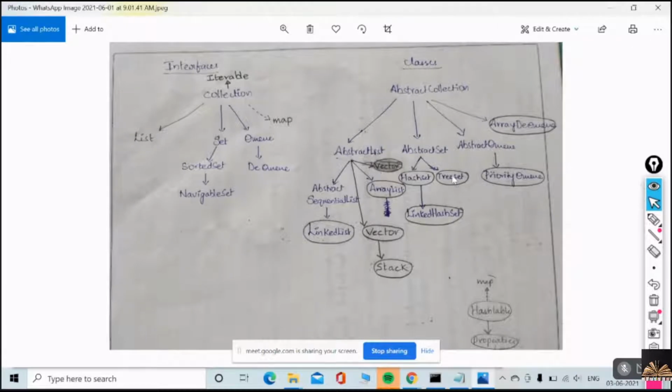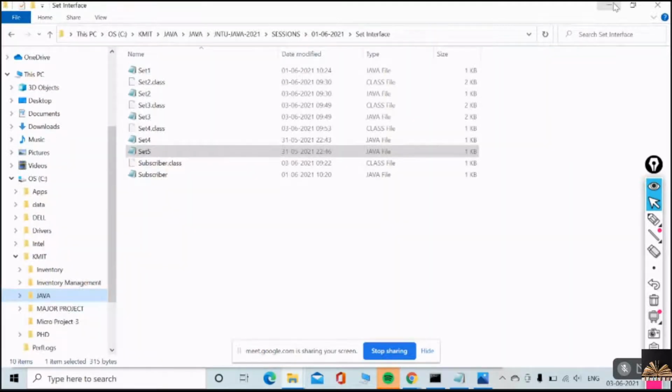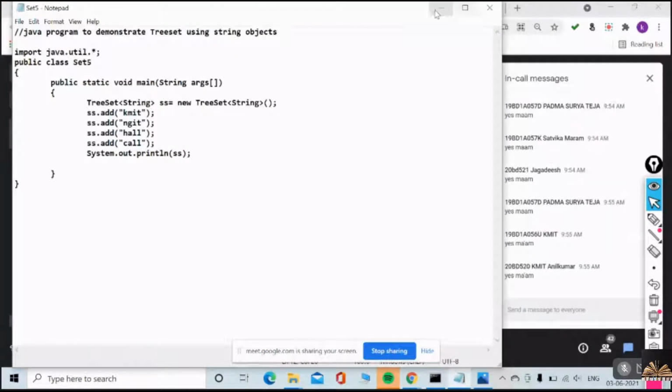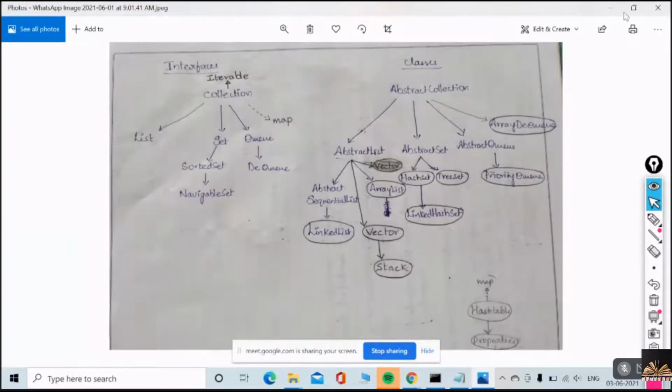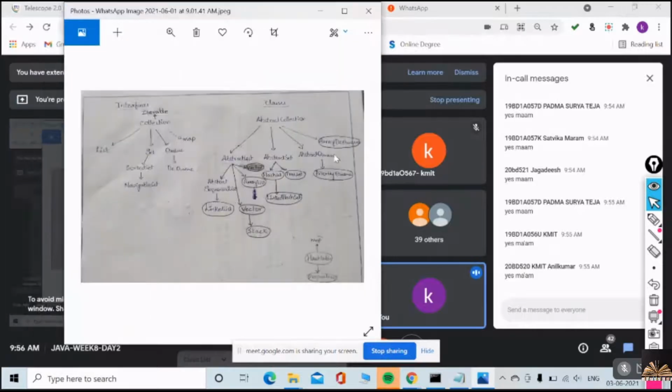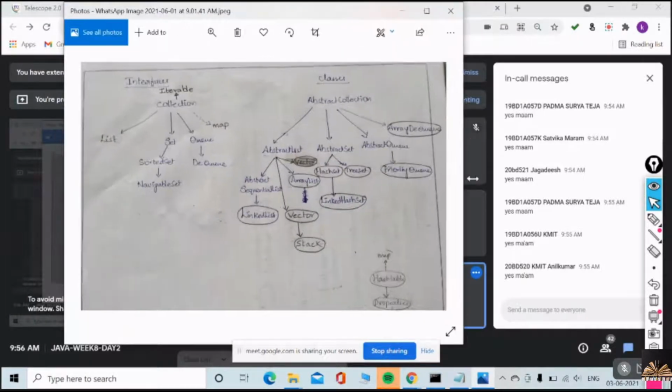See, this tree set is there now. Guys, are you able to see the screen? Yes or no? Right. Just hold on. I'll show you. Okay. There is a tree set.